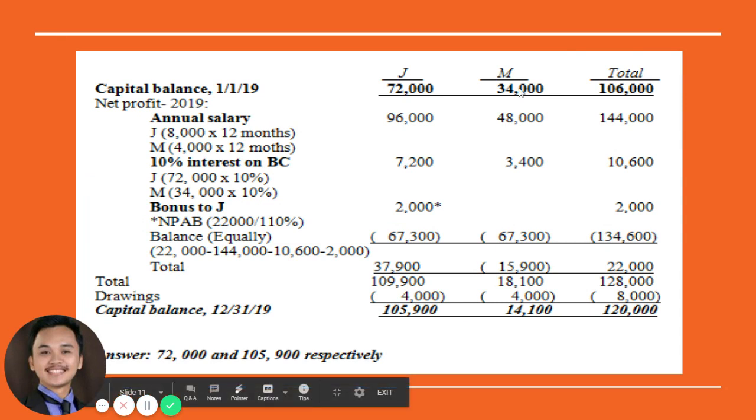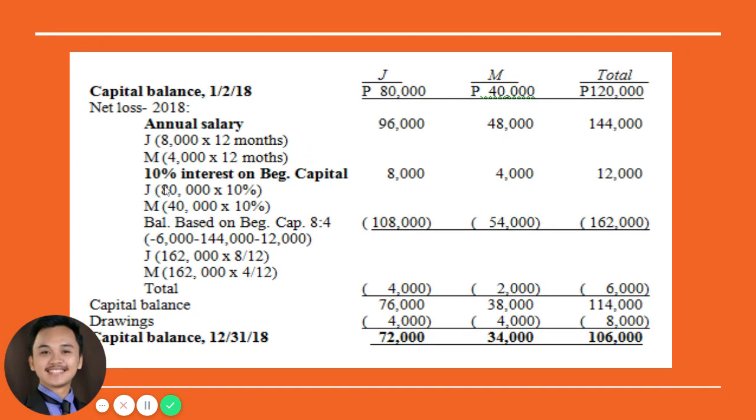Okay, so let's start first with the beginning balance for 2018 of 80,000 and 40,000 respectively.